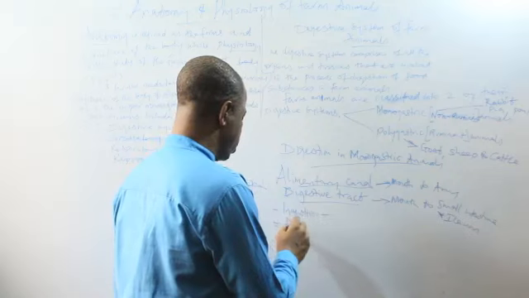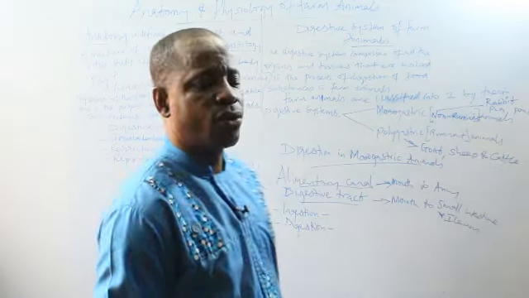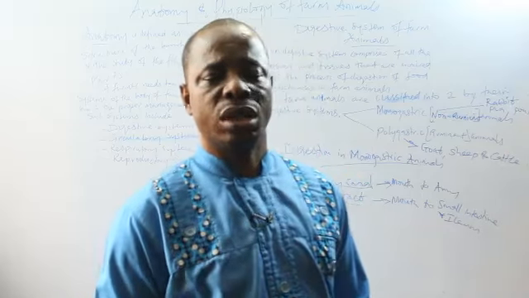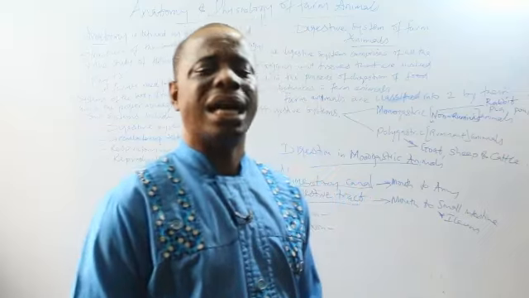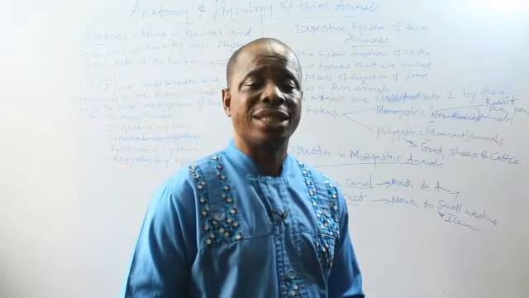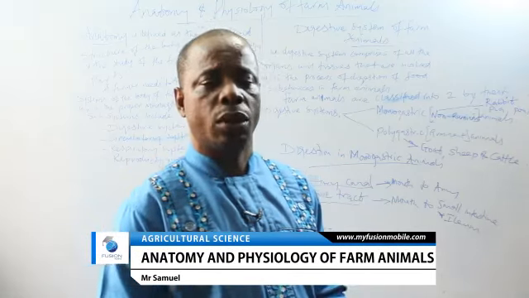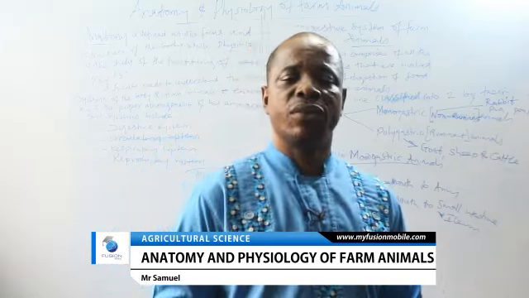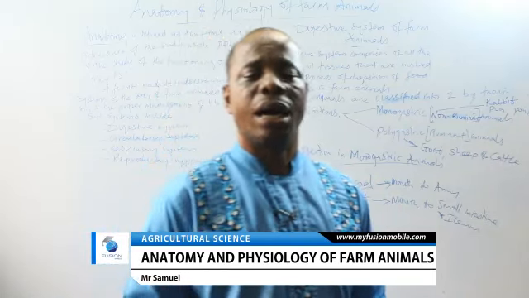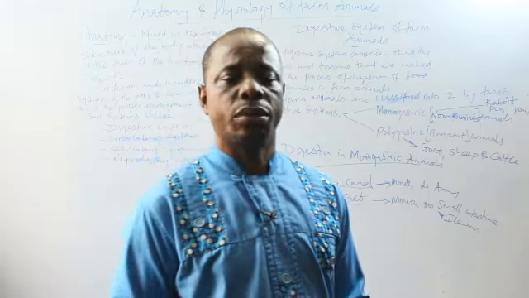Then you have digestion. Digestion is the process by which the food substances that are introduced into the alimentary canal through the mouth are broken down by the action of enzymes from complex insoluble forms to simple and soluble forms, which can be easily absorbed into the bloodstream. I take it again. Digestion is the process by which the food substances consumed by the animal are broken down from complex, massive form into simple and soluble form, which can be absorbed into the bloodstream.